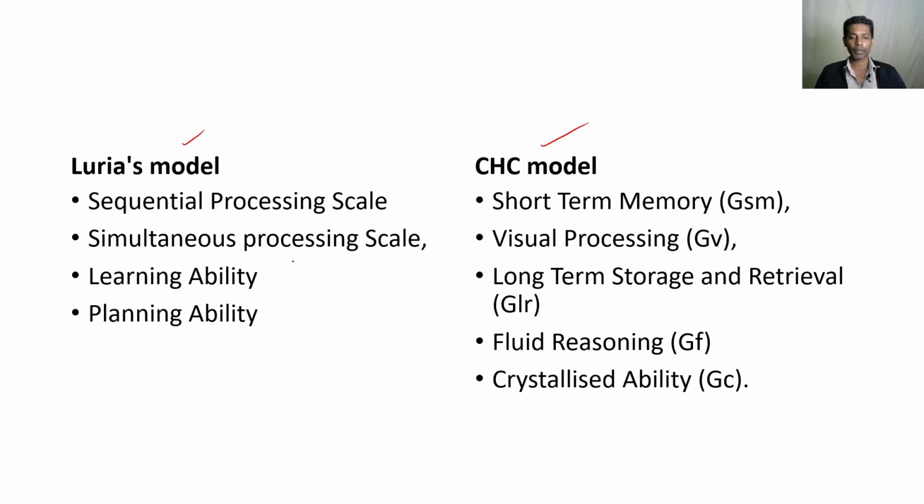One is sequential processing and simultaneous processing, that dichotomy that we discussed, and learning ability, that's one part, and planning ability is another one. So four scales are there. When you look at the CHC model, short-term memory is there, visual processing is there, long-term storage and retrieval, fluid reasoning, crystallized ability. These are the respective scales that we get in the CHC model. So this decision will be made before the administration of the test, and scoring will be done accordingly.